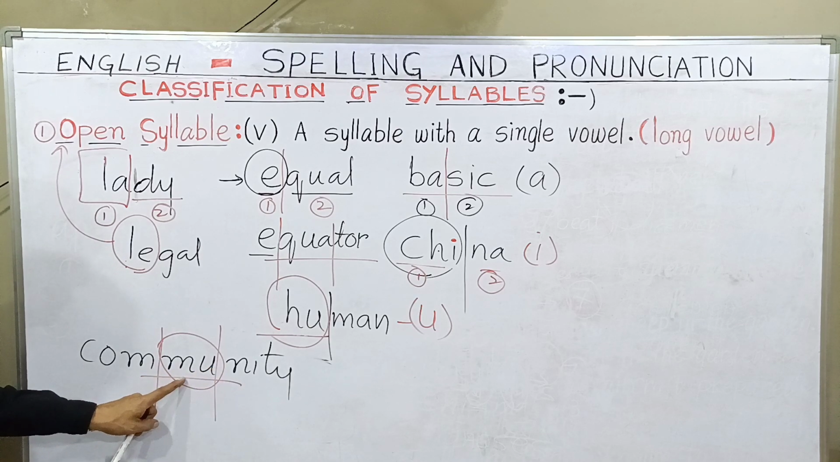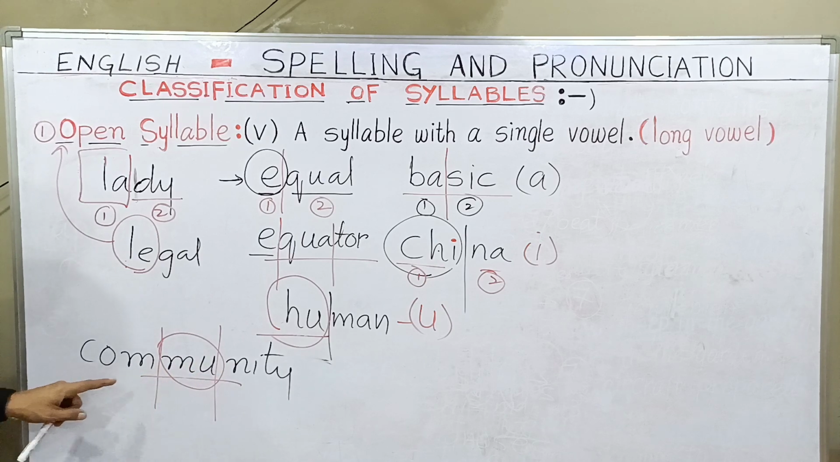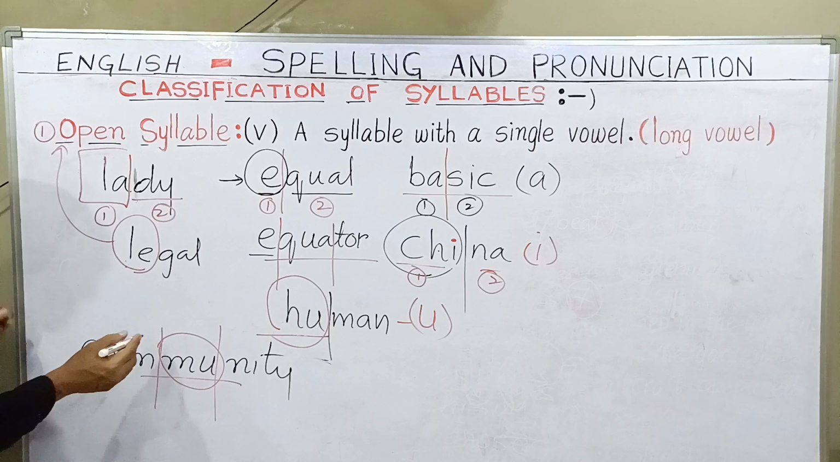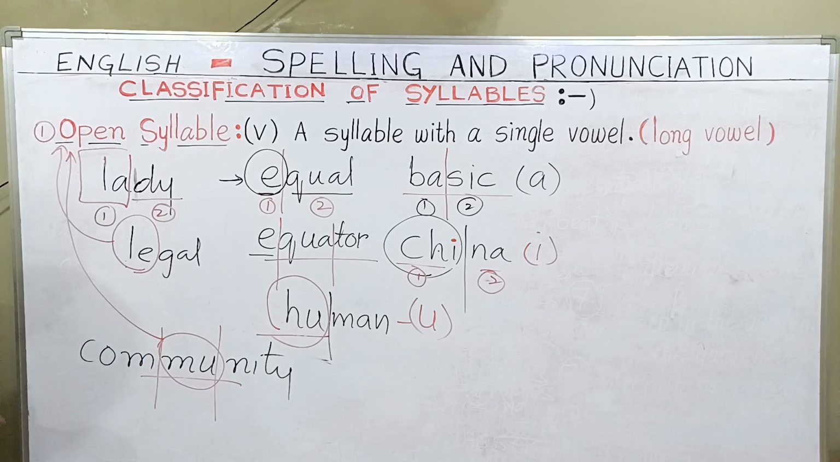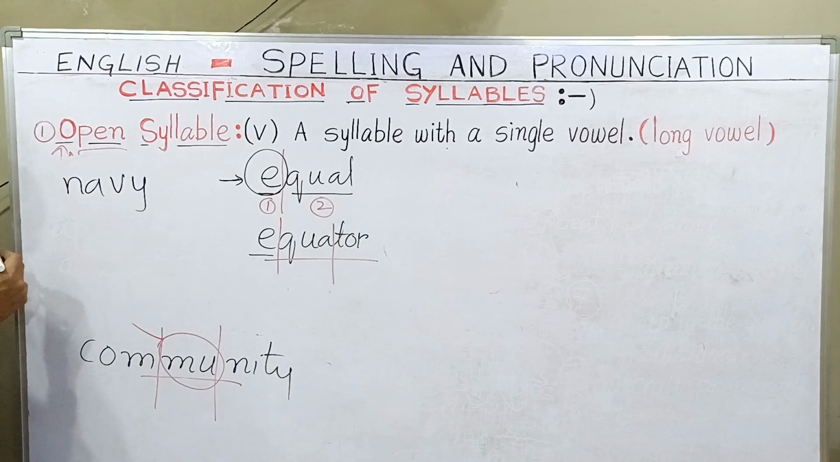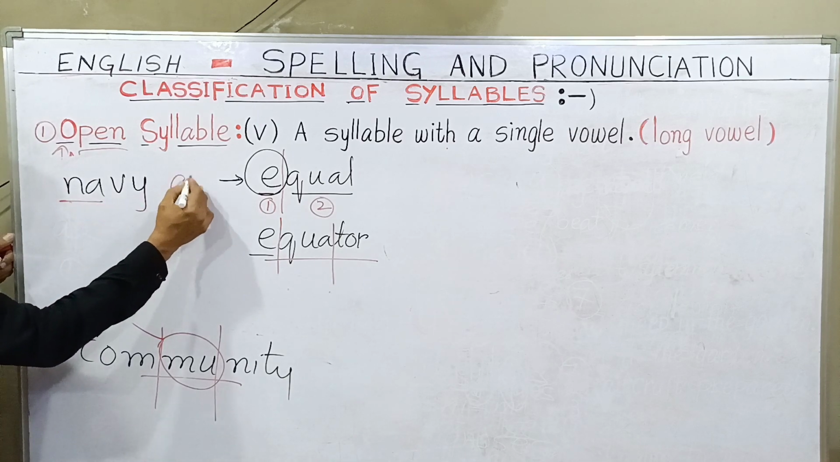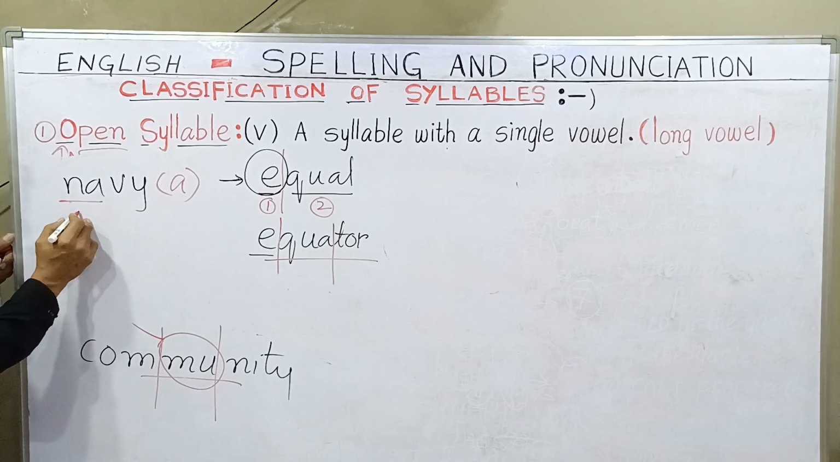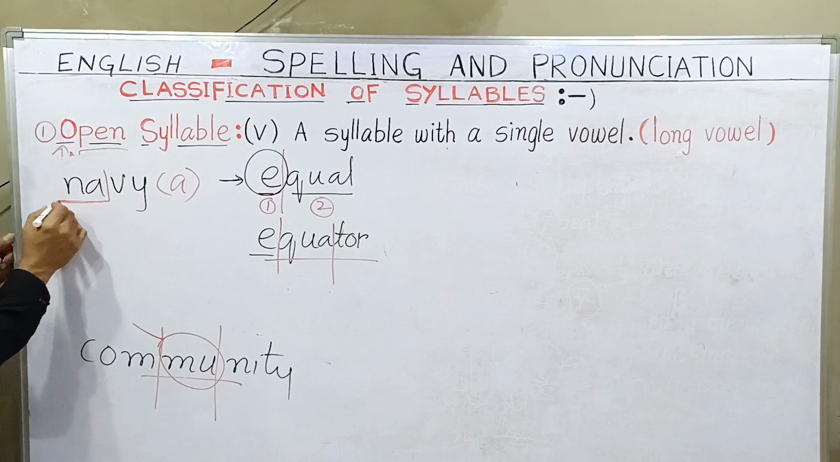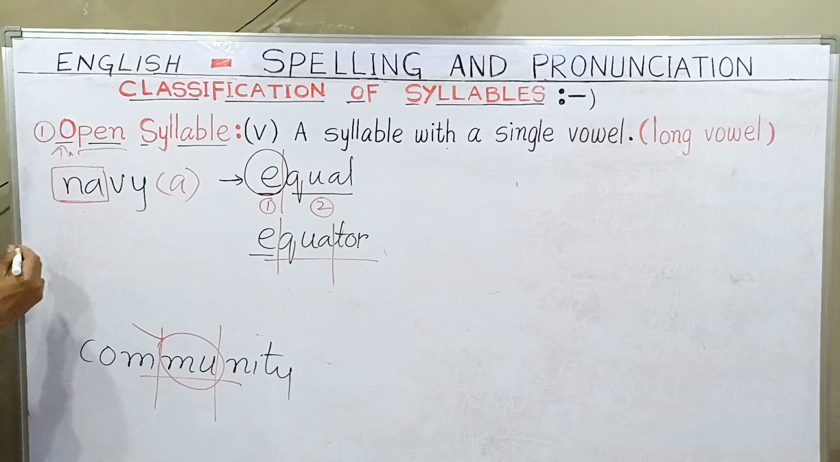Mu, community. So here "mu" is a long vowel and it is completing itself. That's the reason it is called an open syllable. I can give you so many examples. Navy also, you can notice that long A sound. Okay, long A sound, navy. Here this is completing one beat or one syllable. That is the reason it is an open syllable.